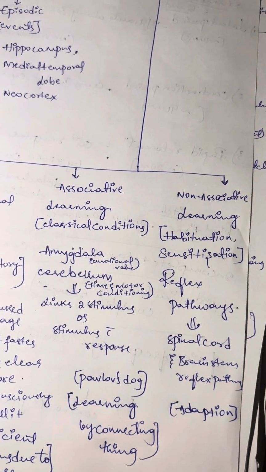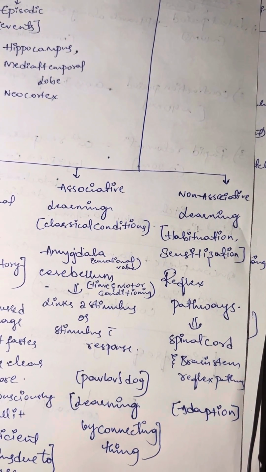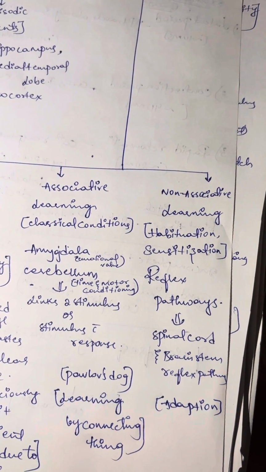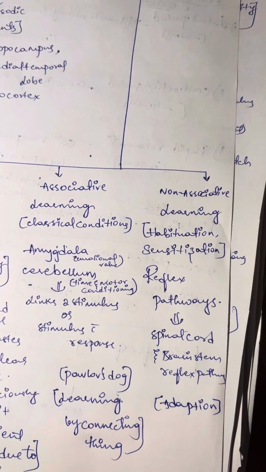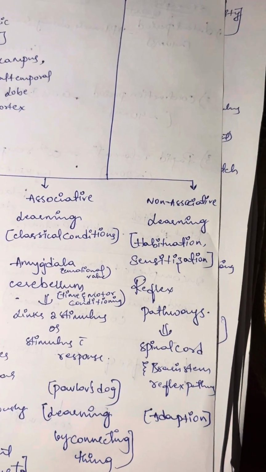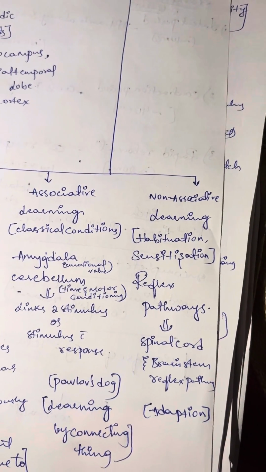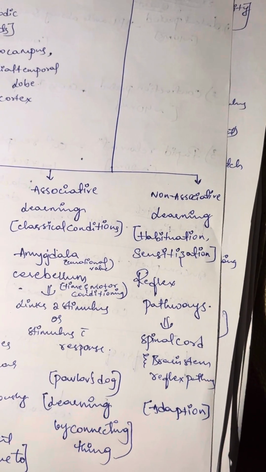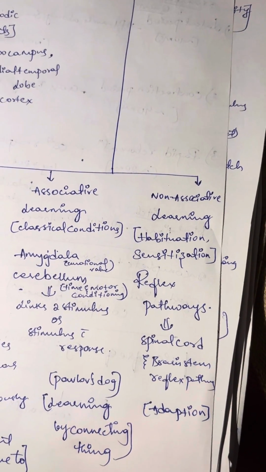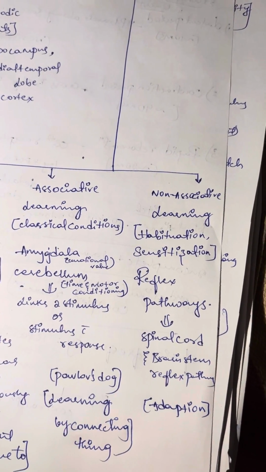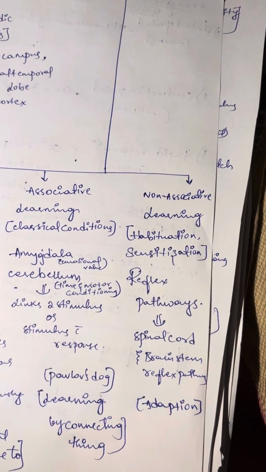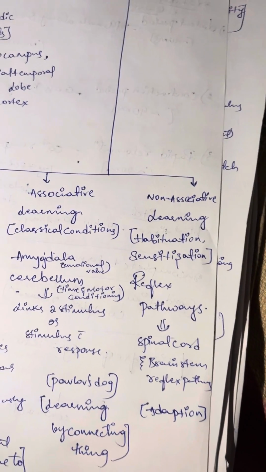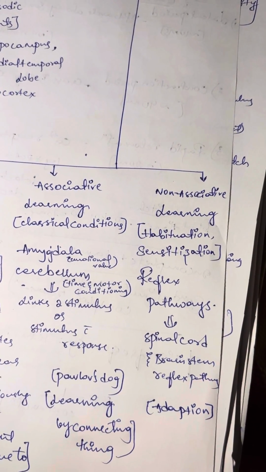It links stimulus to stimulus or stimulus with response, like Pavlov's dog. Bell ringing leads to salivation. It is a conditioning memory. It is an example of classical conditioning. Non-associative learning is unlearning unimportant things and emphasizing threatening, harmful or strong stimuli, and increasing the response to them, like habituation and sensitization.